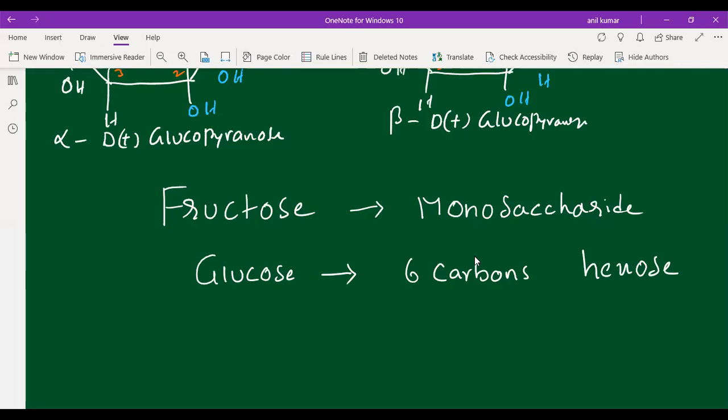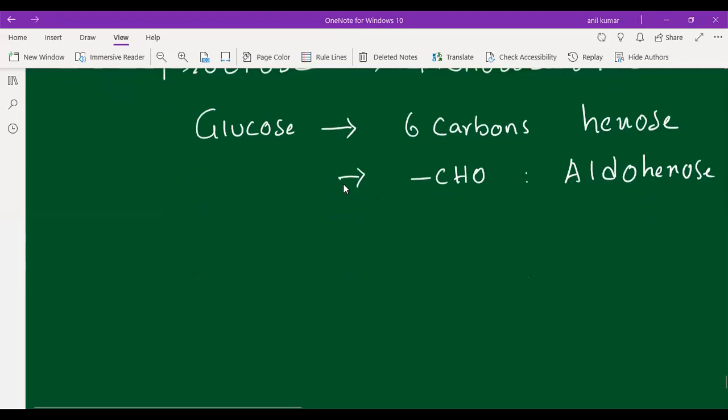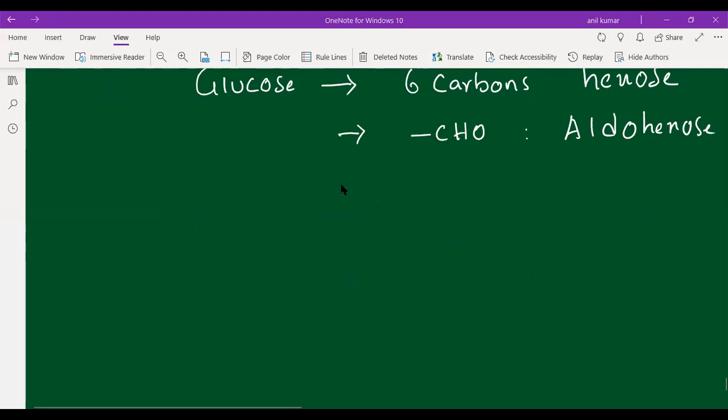And glucose has which functional group, students? It has the CHO functional group, the aldehyde functional group. That's why we call it aldohexose. Now if you take fructose, which type of monosaccharide does it come under? I will draw the structure of fructose, students, so you can tell me. You have to name the type of monosaccharide fructose is.